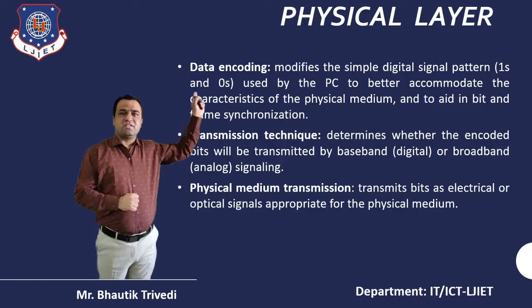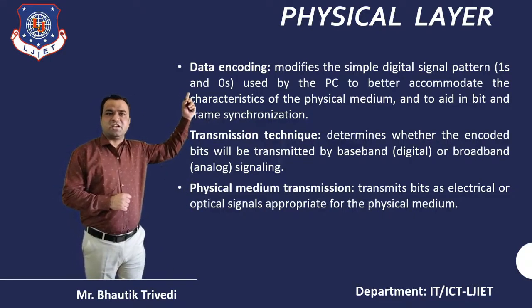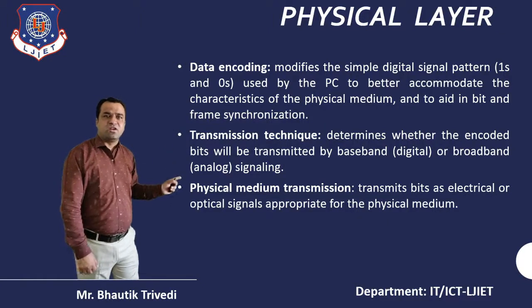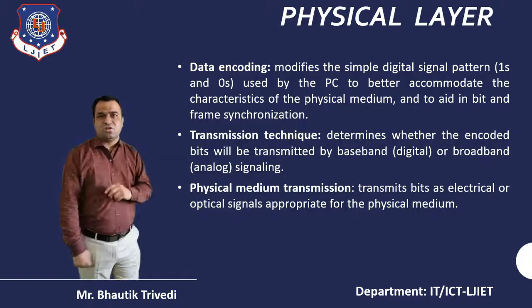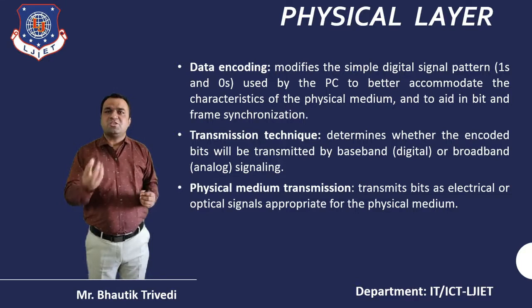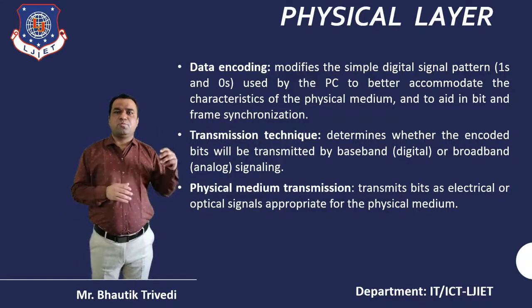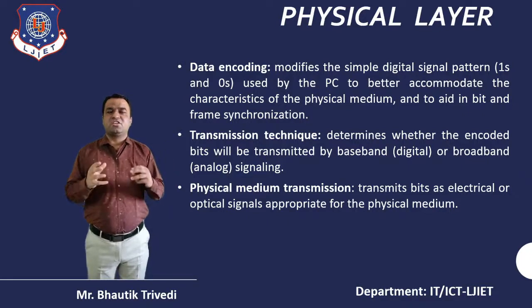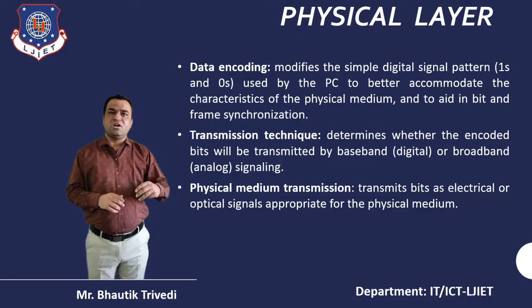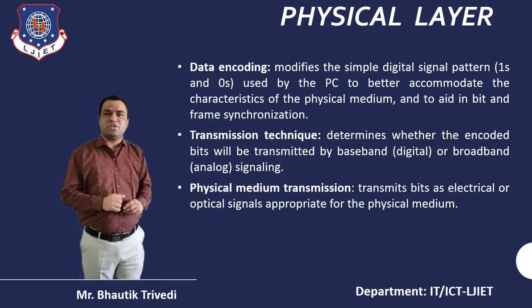The physical layer generally supports 3 functionalities. First, data encoding. Second, the transmission technique. And third, the physical medium transmission. So these 3 points support some concept. Which concept? Because all of you know, whenever you provide a digital signal pattern, that's the combination of 1 and 0 that is used by the PC for providing better communication, or providing better characteristics of the physical medium.